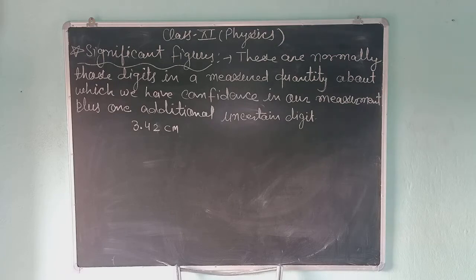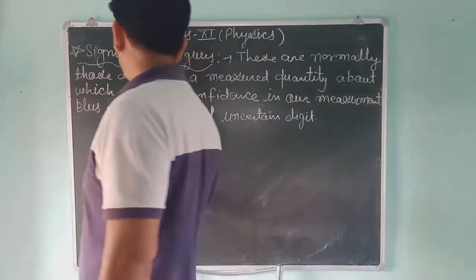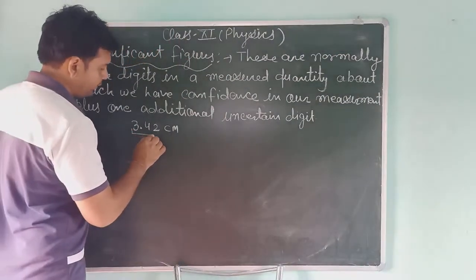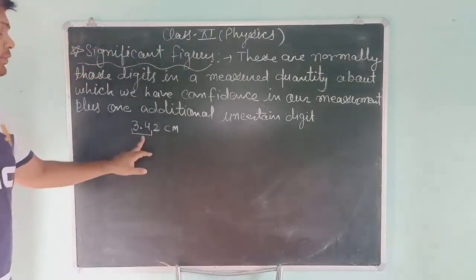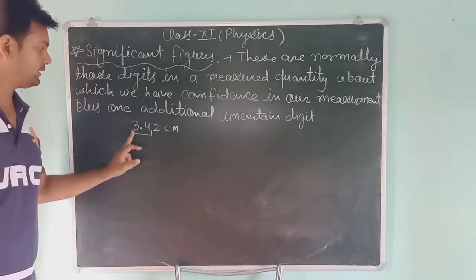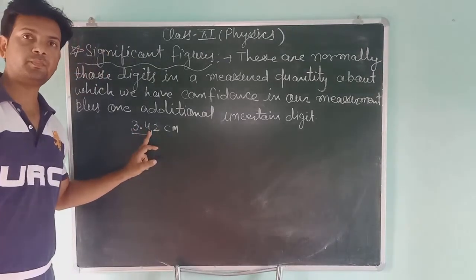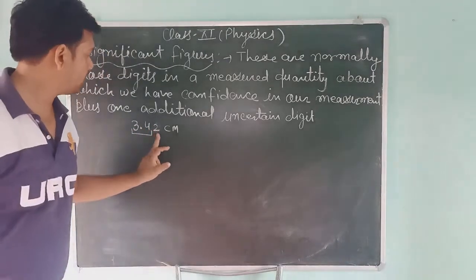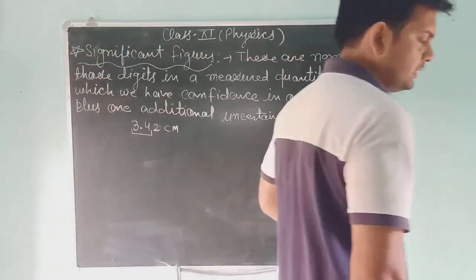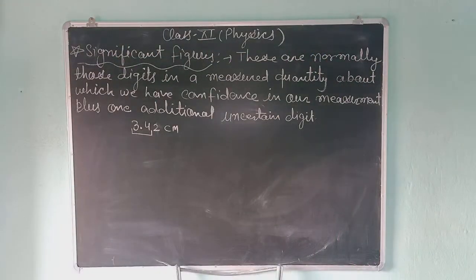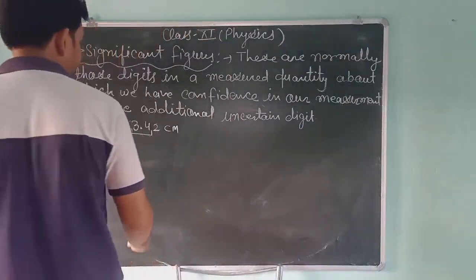So students, remember that about 3.4 you are confirmed: 3 centimeter and 0.4 you are confirmed. But what about 2? About 2 you are not so confirmed. It may be 3, it may be 1. Suppose that the length is between 2 and 3.